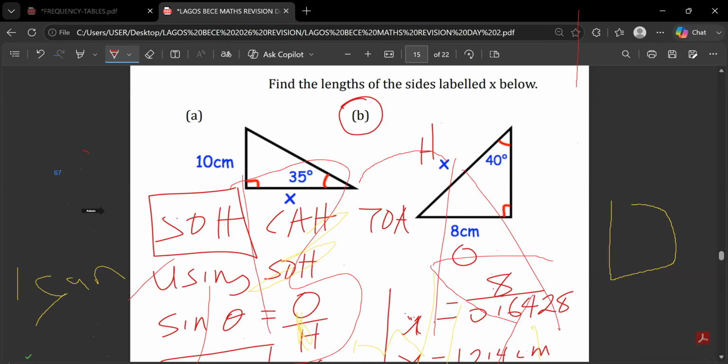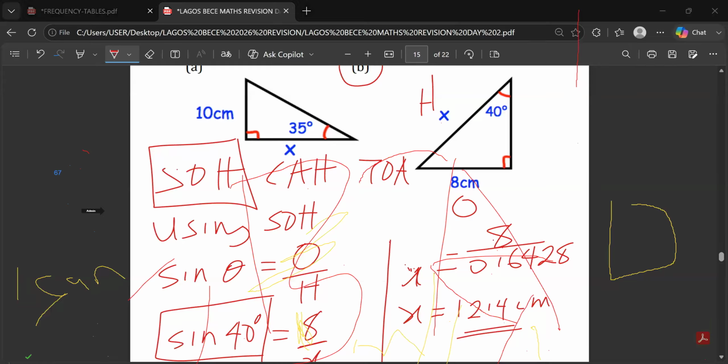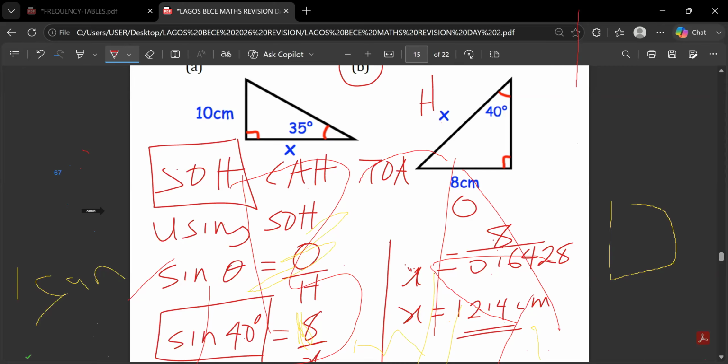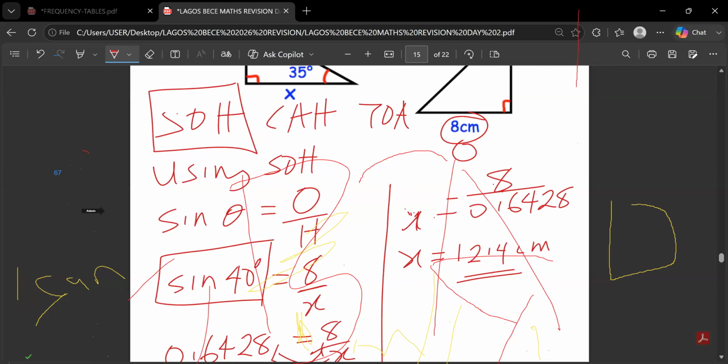so we have identified that we are going to use sine because we have O and H. Then we write down the formula, which is sin theta equals opposite over hypotenuse. Mr. Hassan, please unmute yourself, there's background noise from your end. So the theta there is 40 degrees. That's the angle we are considering, while the opposite is 8 centimeters. That's why we have 8 there, over the hypotenuse, which is x.